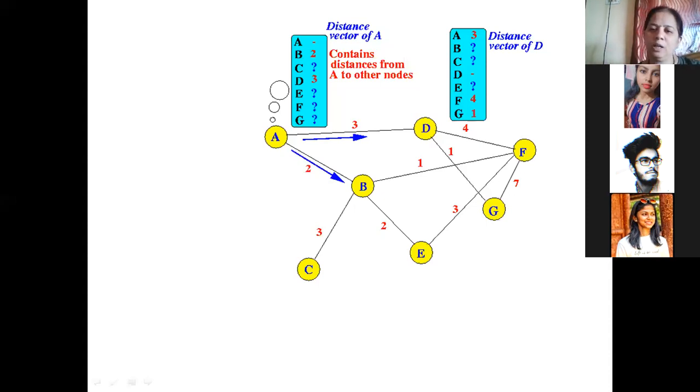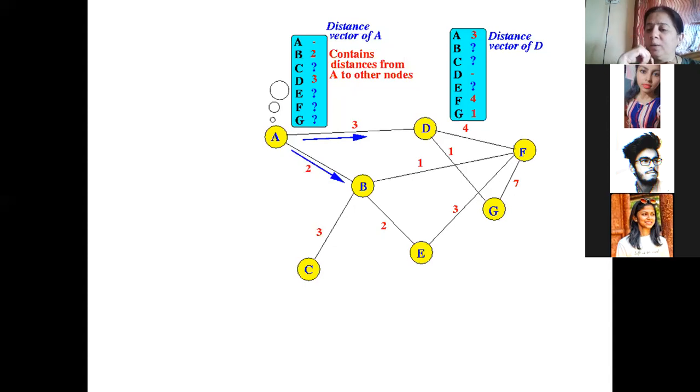For example, if you all can see this diagram, look at the distance vector of A. Now A to A means sending data from source to source only, and that will not be the case, so A to A is out of the question. We put a dash. A to B, we can send the data from A to B. What's the time required? 2 seconds. There's a direct path that connects A to B.